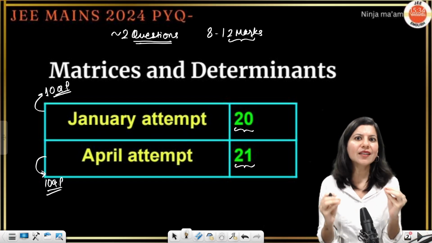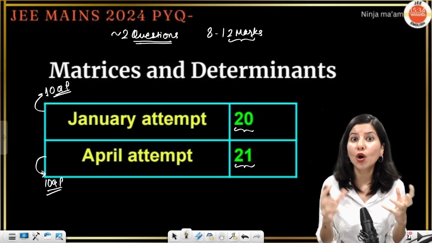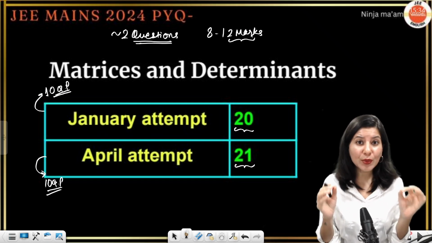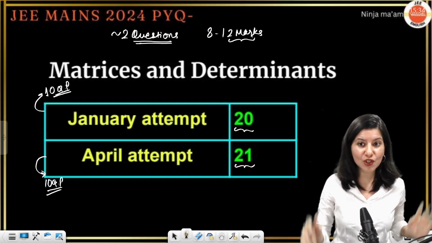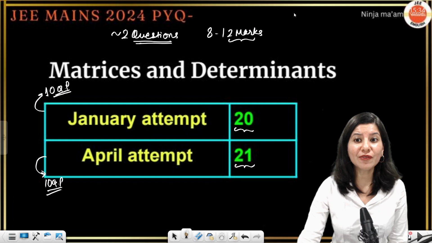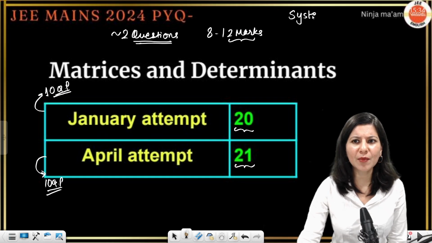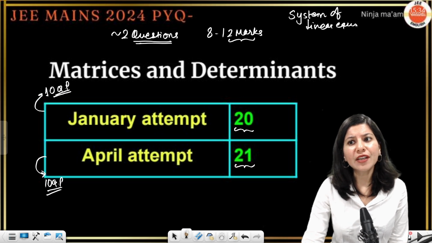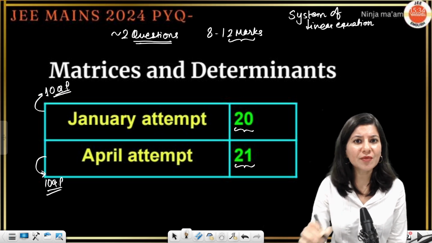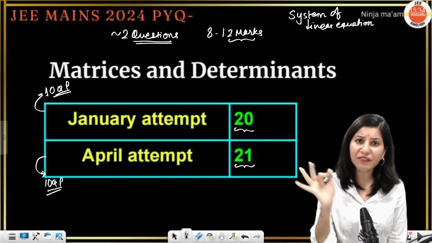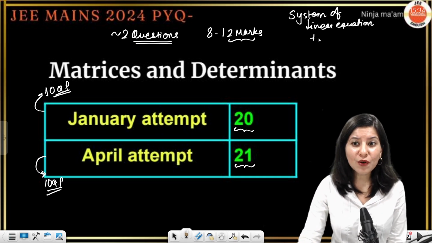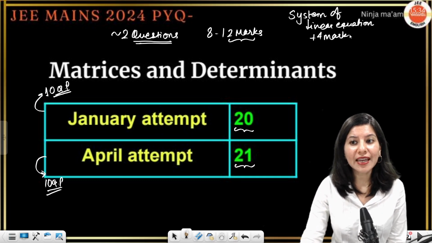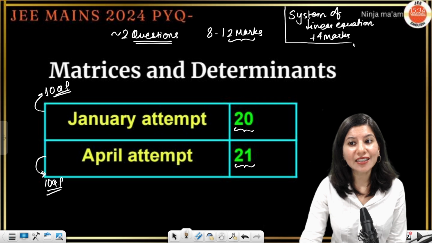Okay, and there are some hot topics which will lead you to plus 4 marks. Let me just talk about it. That is system of linear equations. Some of you must be aware about that. System of linear equations is definitely going to be there in JEE Main 2025, almost every shift. So plus 4 sure marks you can get just by studying that topic.